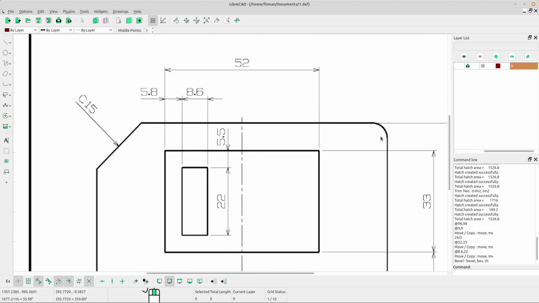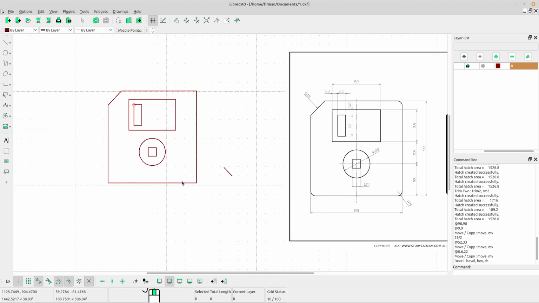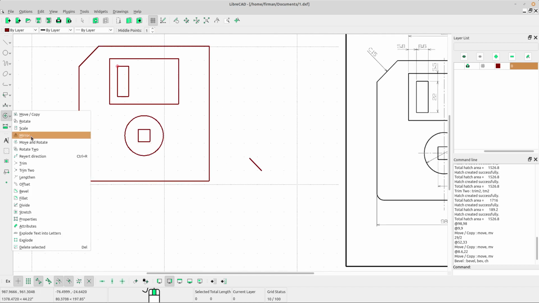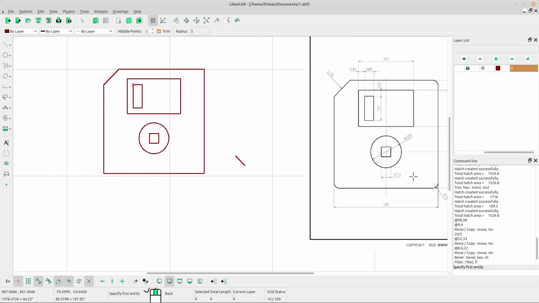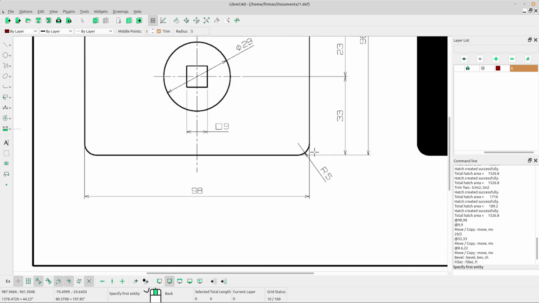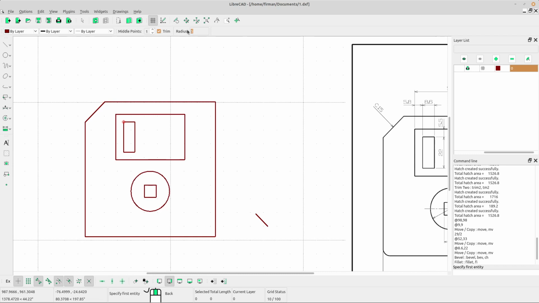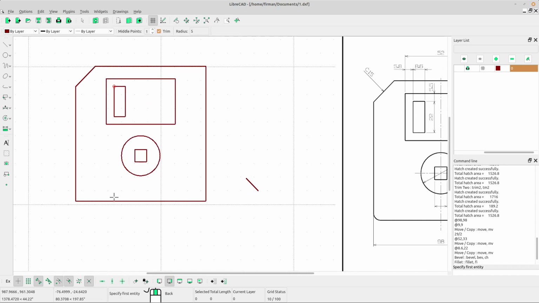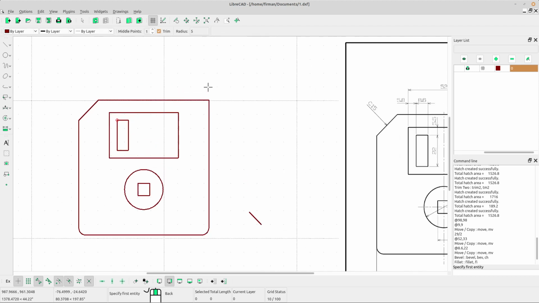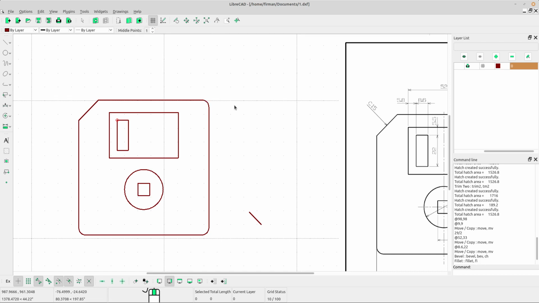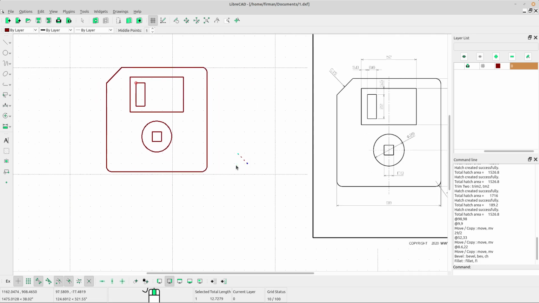Okay, I want to create this part. I will use the fillet tool. Select fillet, and how about the radius, okay, the radius is 5. Type the radius 5 in the box and first left click at the first line, then left click at the second line. Okay, next, right click to escape and we can delete this unnecessary line.